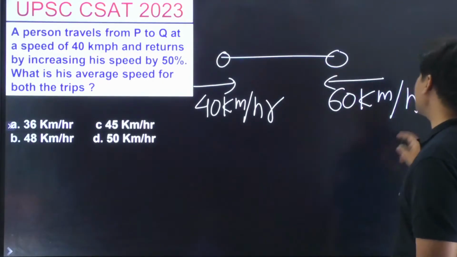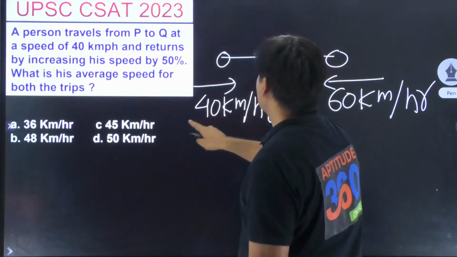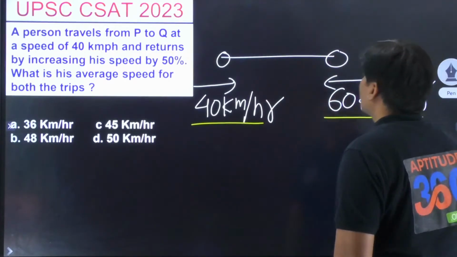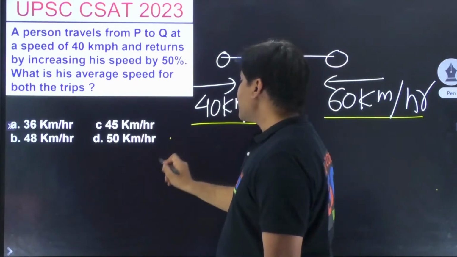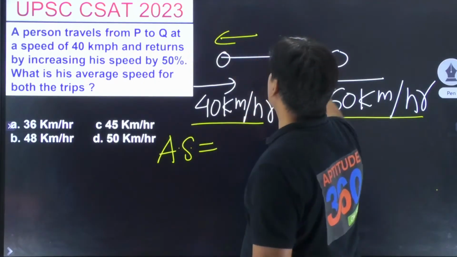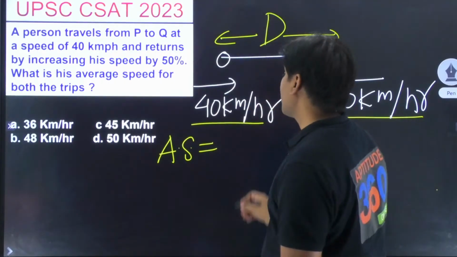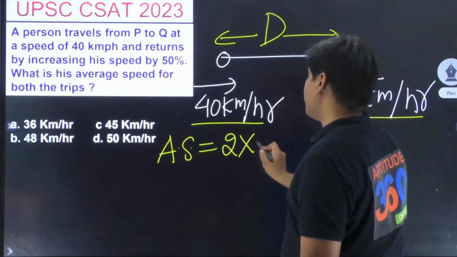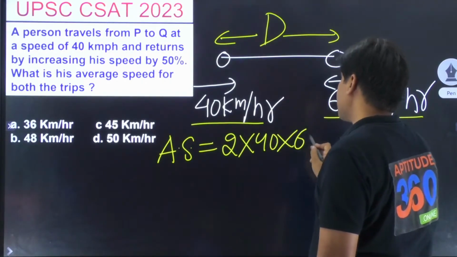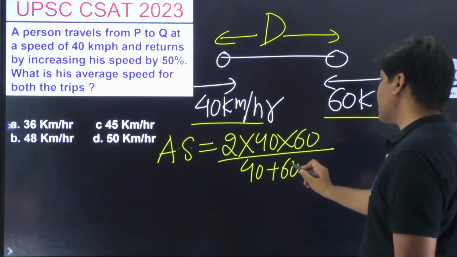And if that is the case, finding the average speed is easy. What is the average speed? Why am I doing this? Because the distance is the same. That is what I want to say. So it comes out as 2 into 40 into 60, which you have learned, divided by 40 plus 60, and that is giving you 100.